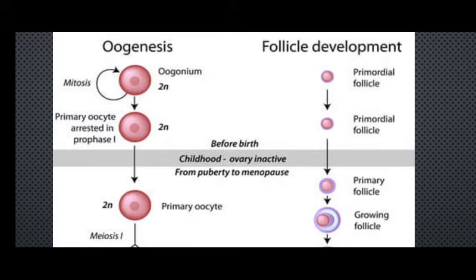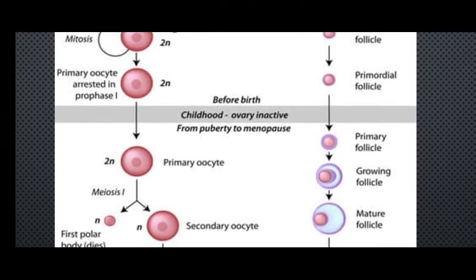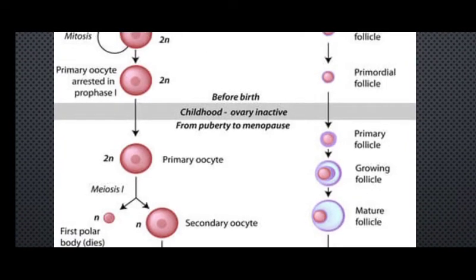After that, each of those primary oocytes triggered the meiotic division, but they just started the process and stopped right at the very first step, prophase 1.